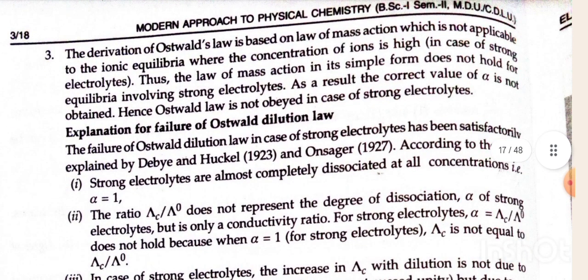The derivation of Ostwald law is based on the law of mass action, which is not applicable to the ionic equilibrium where the concentration of ions is high, as in the case of strong electrolytes. Thus, the law of mass action in the simple form does not hold good for equilibria involving strong electrolytes. As a result, the correct value of alpha is not obtained, hence Ostwald law is not obeyed in case of strong electrolytes. Explanation for failure of Ostwald dilution law.